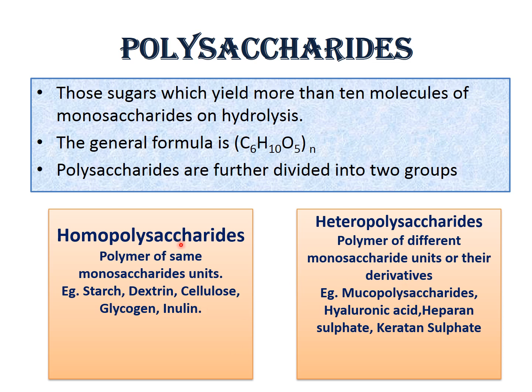Examples of homopolysaccharides you see: starch, dextrin, cellulose, glycogen, inulin. This is the polymer of fructose. Then examples of heteropolysaccharides are all mucopolysaccharides: hyaluronic acid, heparan sulfate, keratan sulfate, chondroitin sulfate. These are all heteropolysaccharides.